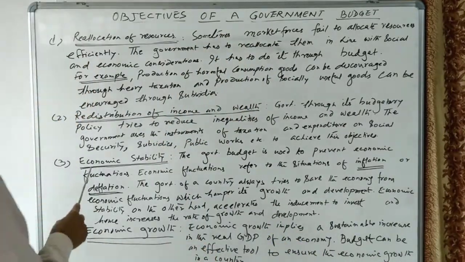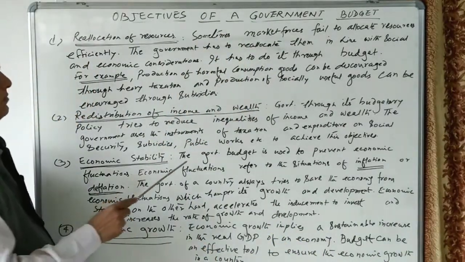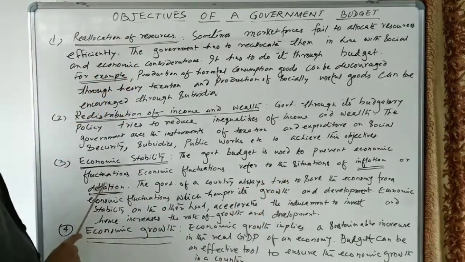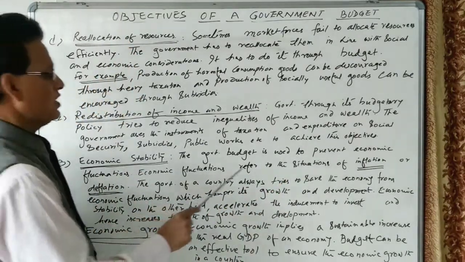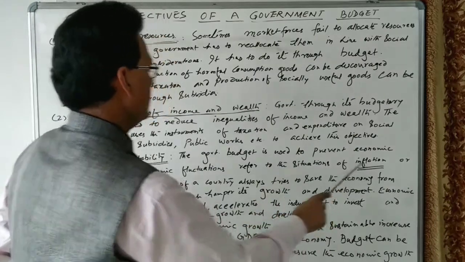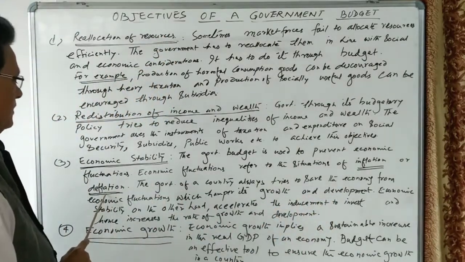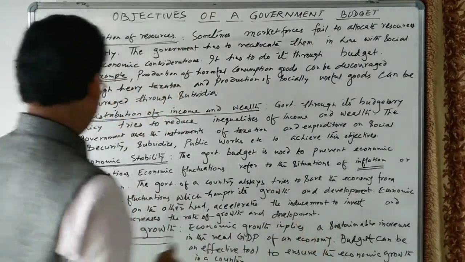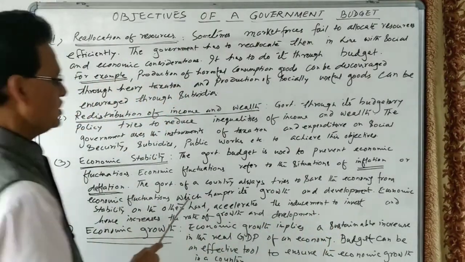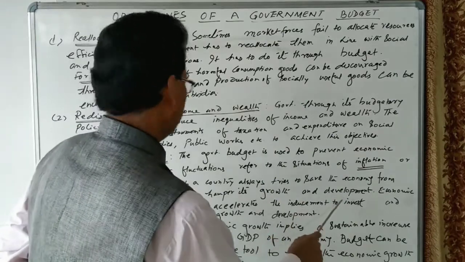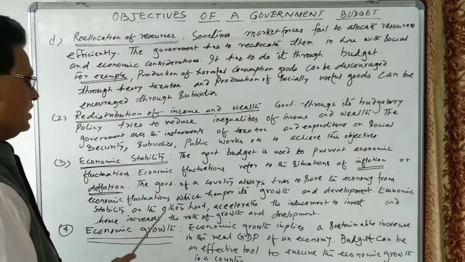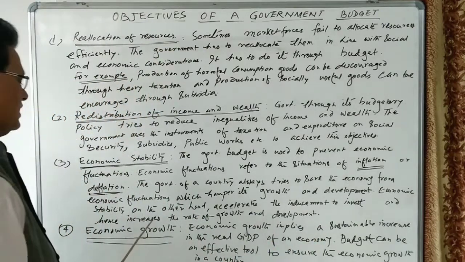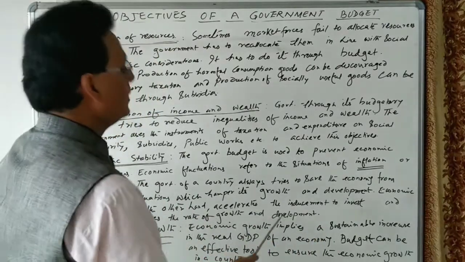Another objective is economic stability. Let us see, the government budget is used to prevent economic fluctuations. Economic fluctuation refers to the situation of inflation or deflation. The government of a country always tries to save the economy from economic fluctuations which hamper its growth and development. Economic stability, on the other hand, accelerates the inducement to invest and hence increases the rate of growth and development.